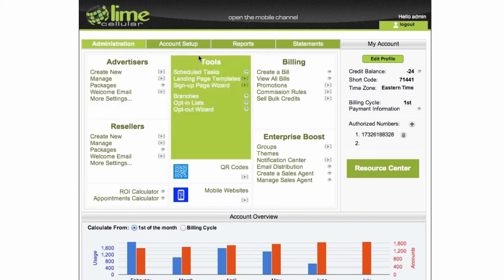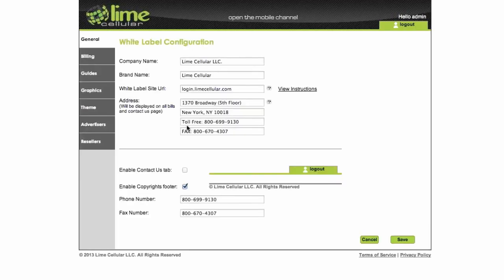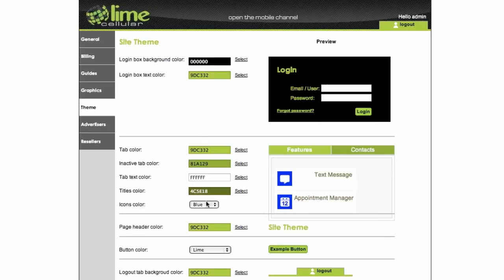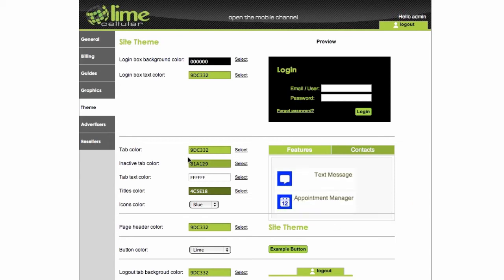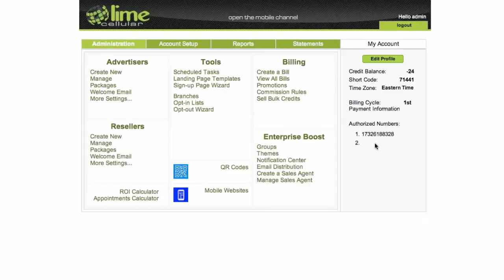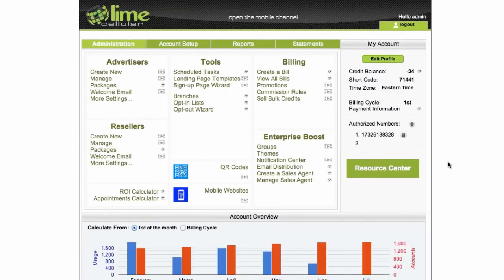We saw the new account setup with new colors for new buttons and new icons right here with the panels. We saw the group feature. We saw the improved getting started, the marketing materials, the collector that will really help you and save you time.